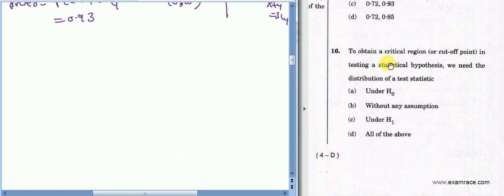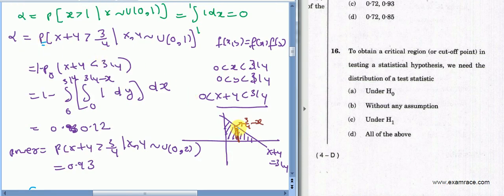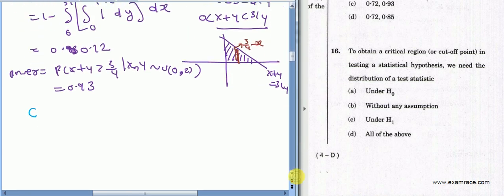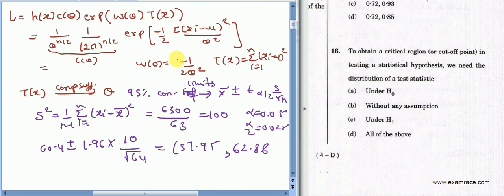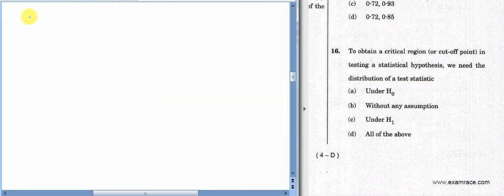Your question number 16: to obtain a critical region in a testing of hypothesis, we need the distribution of a test statistic under H0, and without any assumption under H1, or all of the above. See, whenever we need to find a critical point, first of all we decide that C is equal to X such that X belonging to Wx, this is your critical region.